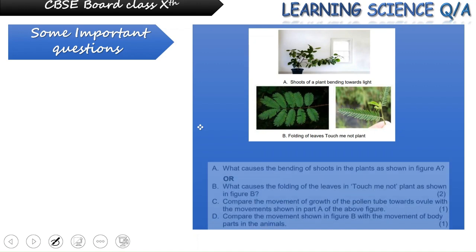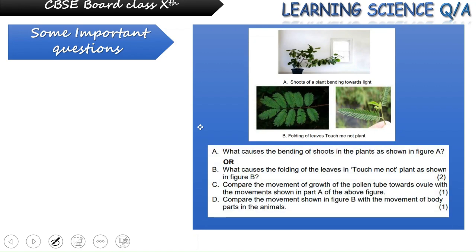Next, we have two figures. The first figure shows a shoot of a plant which is bending towards the light. The second shows folding of a leaf of the touch-me-not plant, also known as Mimosa pudica. They are asking you what causes the bending of the shoot in the plant as shown in figure A. Also, what causes the folding of leaves in the touch-me-not plant as shown in figure B, and whether these two kinds of bending or folding are the same.